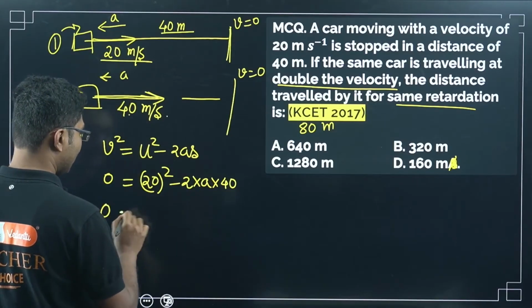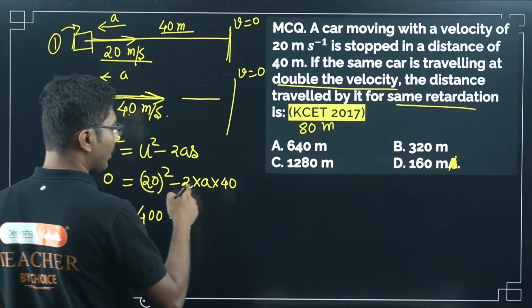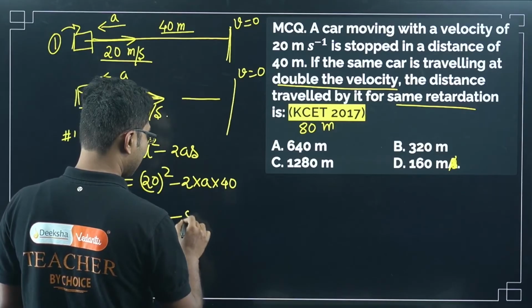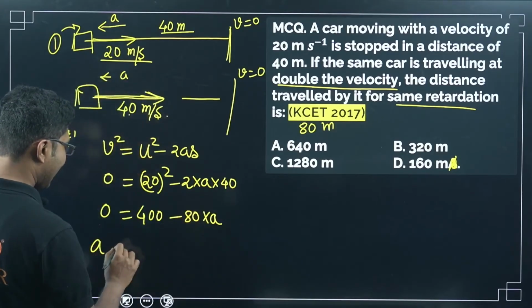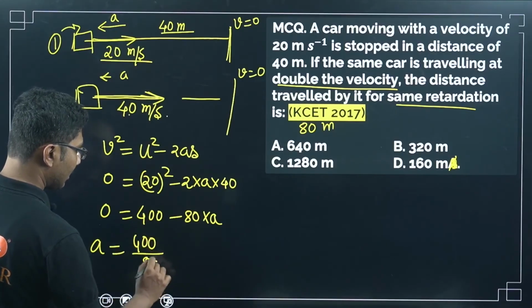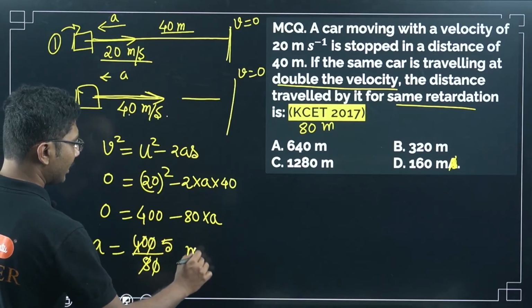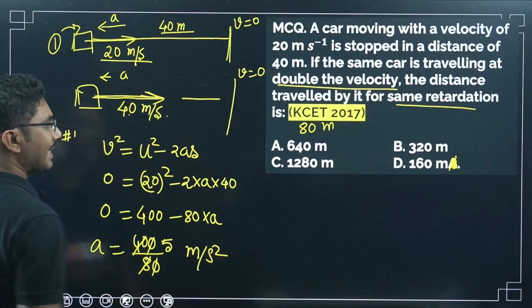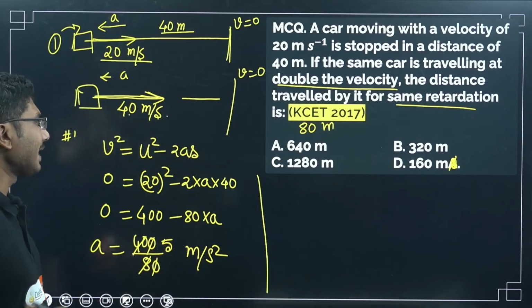We get 0 equals 400 minus 2 times 40, which is 80, times a. So a equals 400 divided by 80, or 5 meter per second square. You don't need to write the unit, but I am writing it for your convenience. So we have calculated the acceleration.